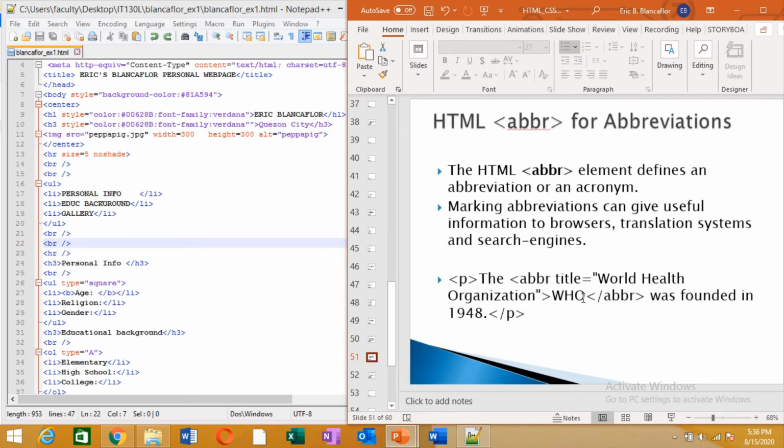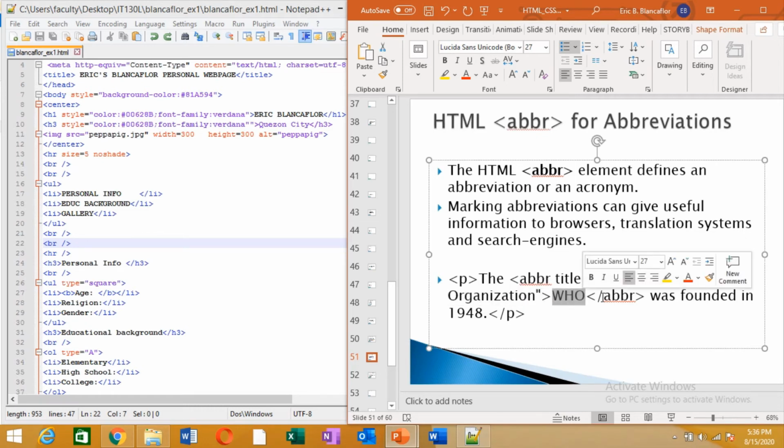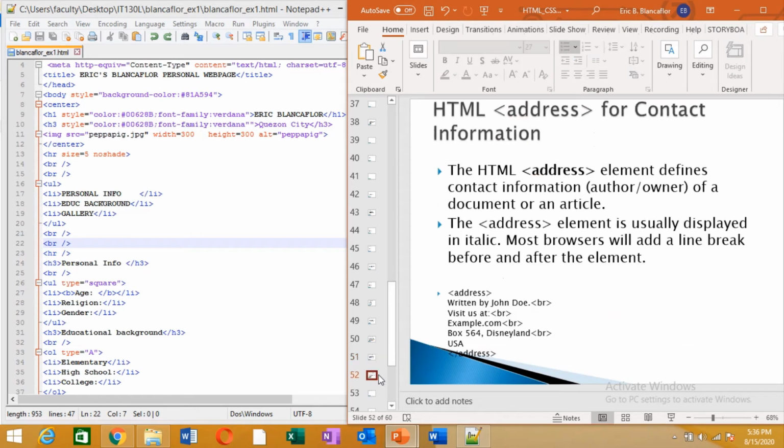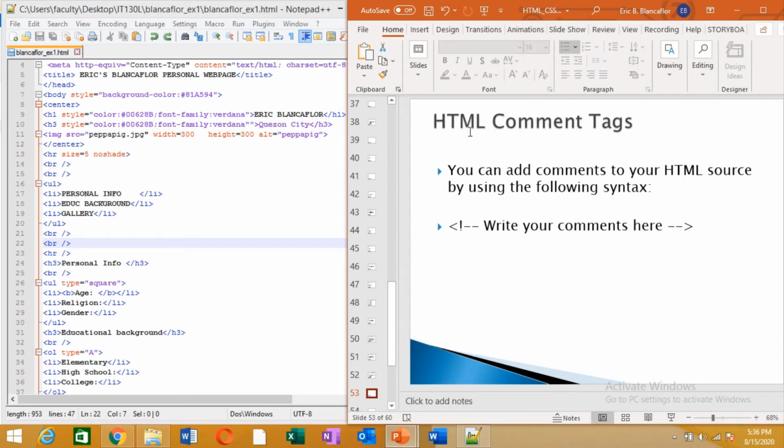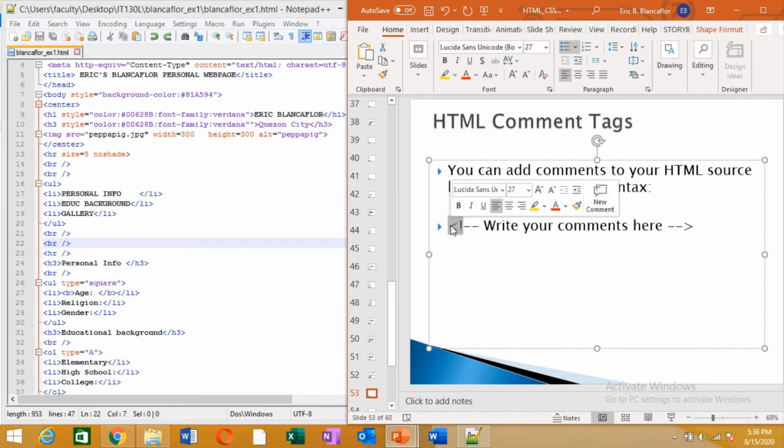And then another, if it is an abbreviation, better to declare it as an abbreviation. So to do that, it's ABBR, and then you may add a title like what this HWO means. Okay, abbreviation is a paired tag, so ABBR slash ABBR. And then also if it is an address, declare that as an address, slash address.